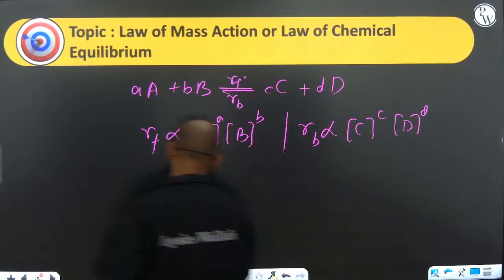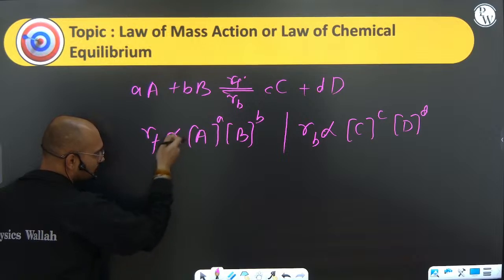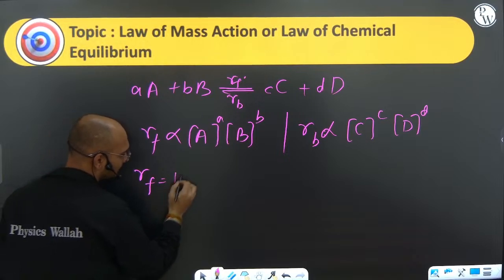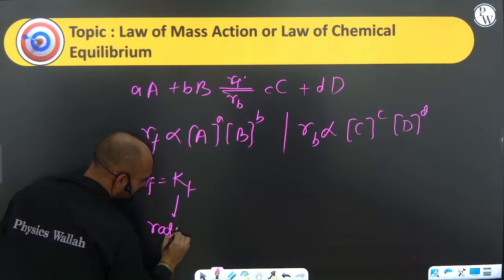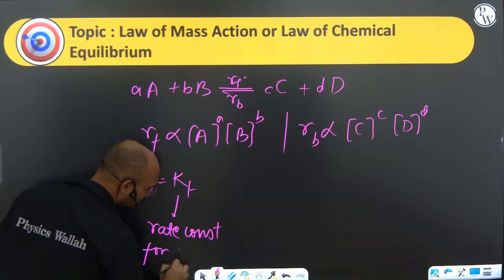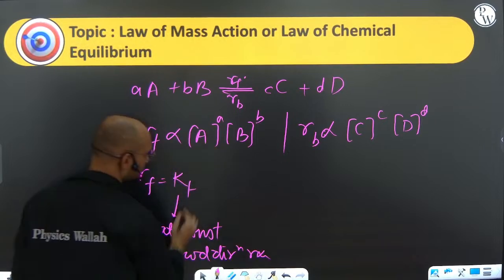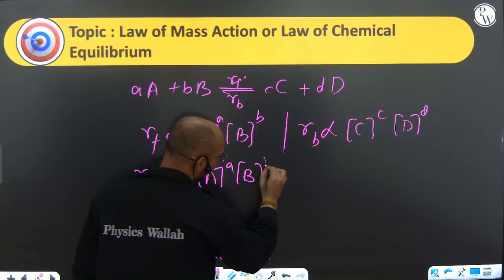If we remove the directly proportional sign, the proportionality constant is Kf, the rate constant for the forward direction reaction, into A to the power a and B to the power b.